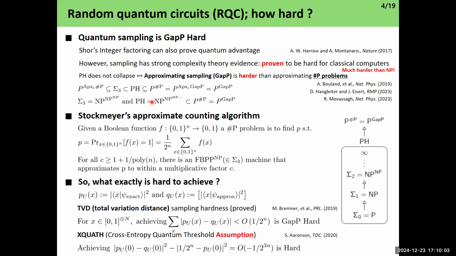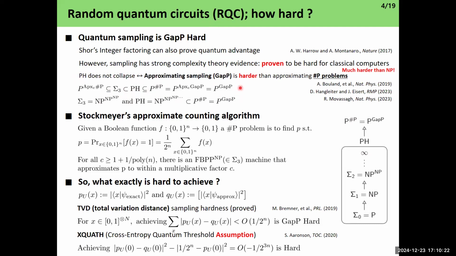However, according to Toda's theorem, the polynomial hierarchy itself is confined in P to the #P. So basically, we can prove these relationships under the assumption that P is not equal to NP, which is generally believed to be true. It means that if P is not equal to NP, then approximating random quantum circuits is very hard.